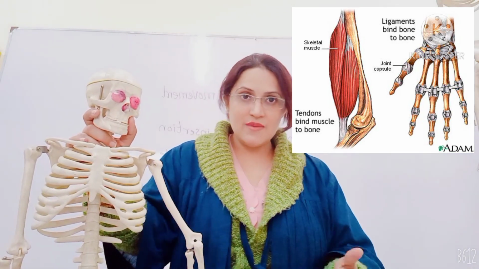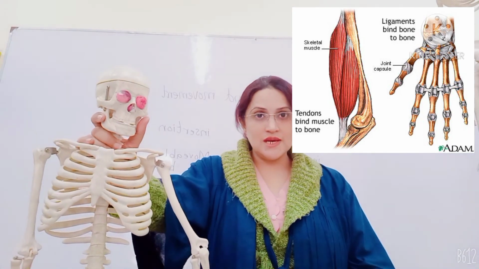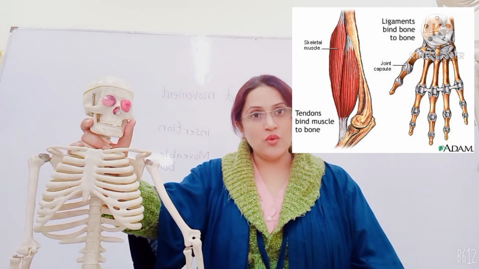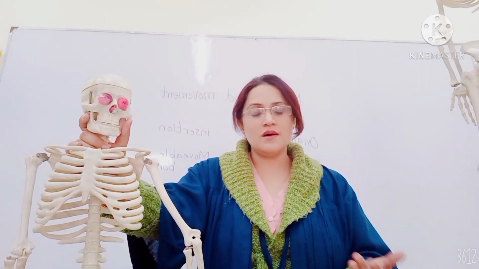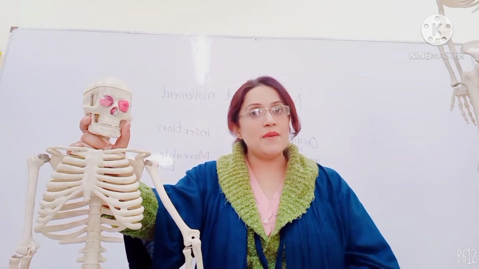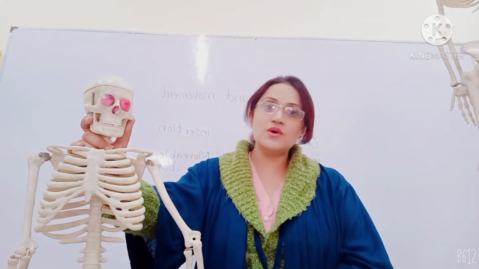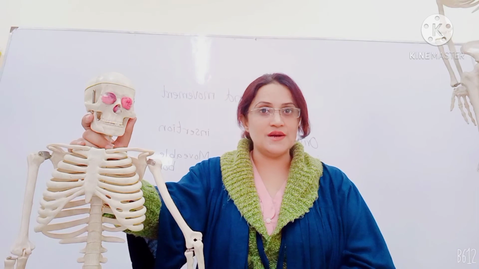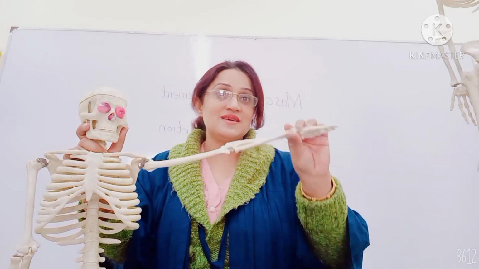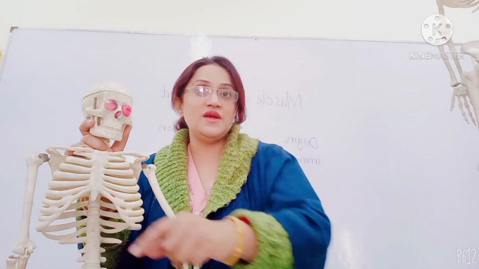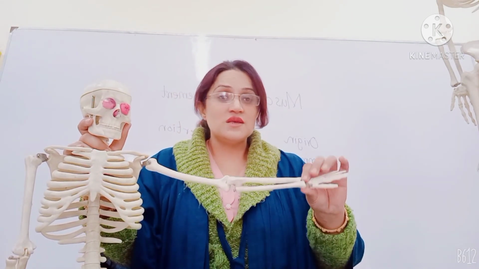Let me make a review for you. Number one, it is cartilage. Second, it's bone. Then we have discussed the different components of the bones. We know that a human adult has 206 bones. Among 206 bones, 80 bones are present in the axial skeleton, while the other 126 bones are present in the appendicular skeleton. And in particular only 54 smaller bones are present in the two hands, and in the same way 54 bones are present in the feet. So this is all about the structure of the skeleton.